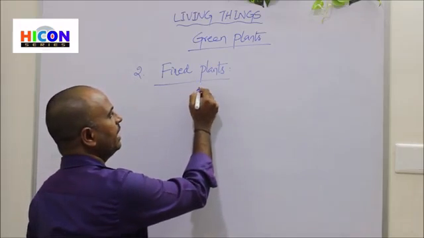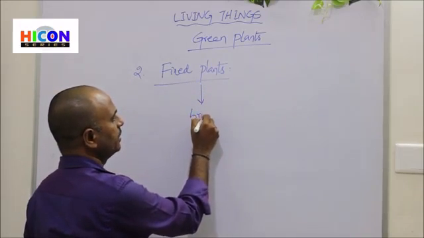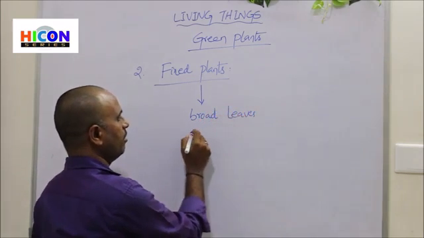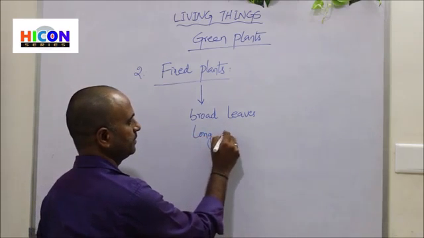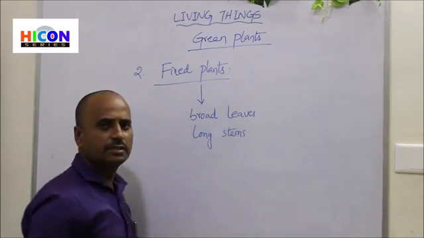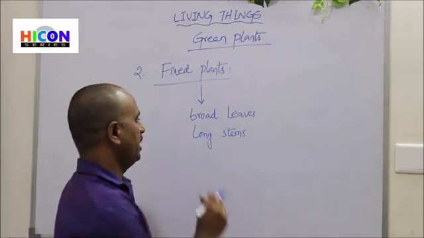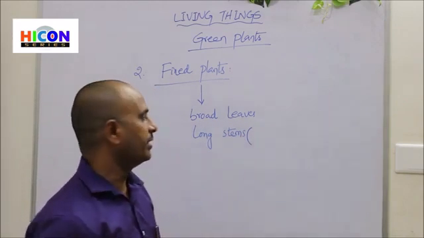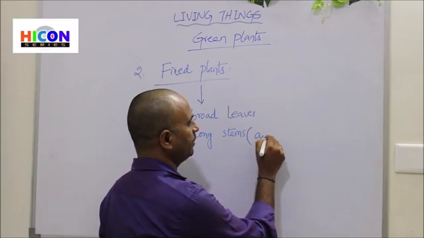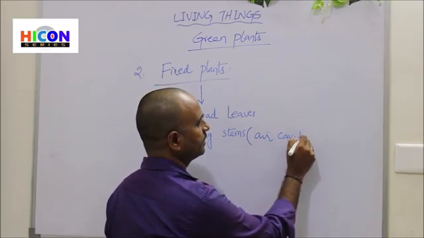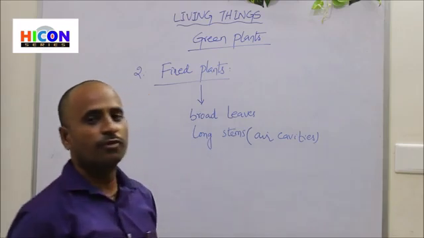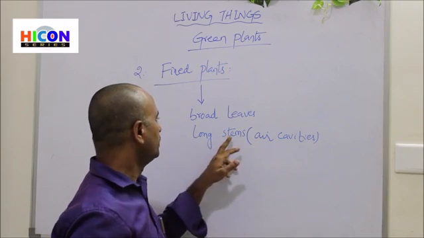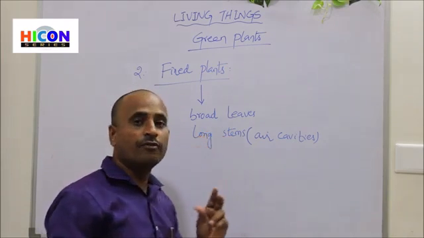And these plants have broad leaves. Especially, these plants have broad leaves and long stems, and these stems contain air cavities. So that's why these plants will float on the water, because the stems of these plants are filled with air.